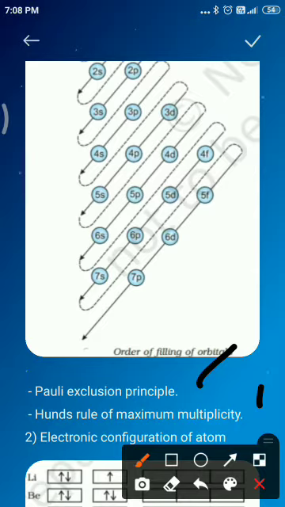As per Hund's rule of maximum multiplicity, the pairing of electrons in the orbitals belonging to the same subshell, meaning p, d or f, does not take place until each orbital belonging to that subshell has got one electron each, that is, until it is singly occupied.